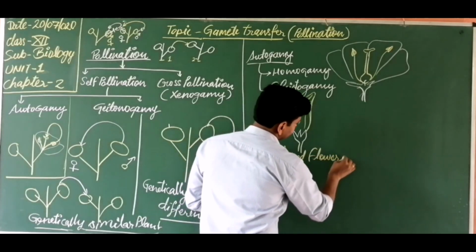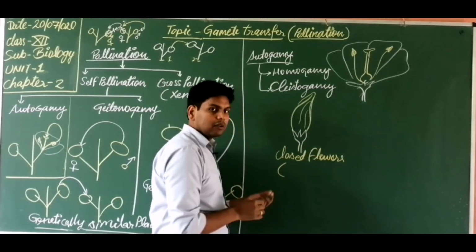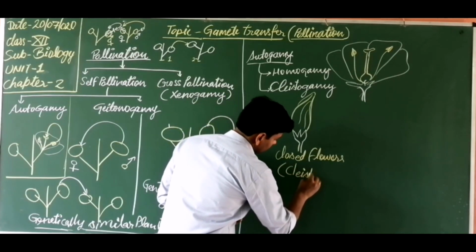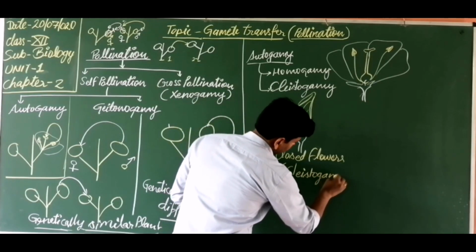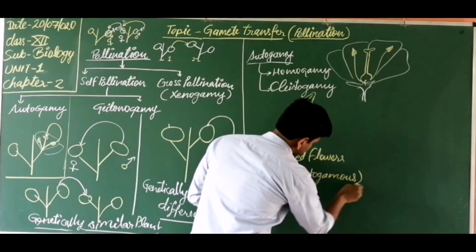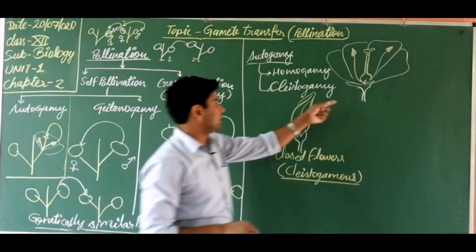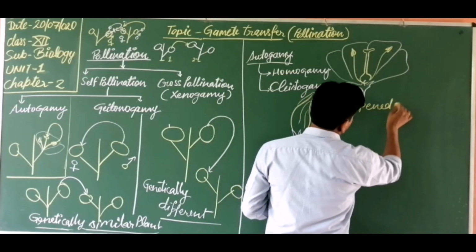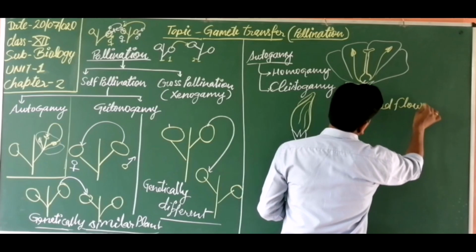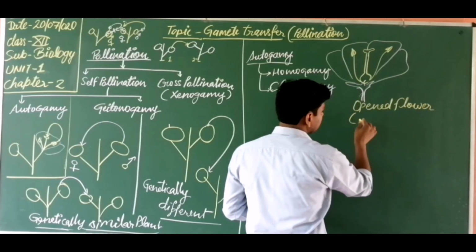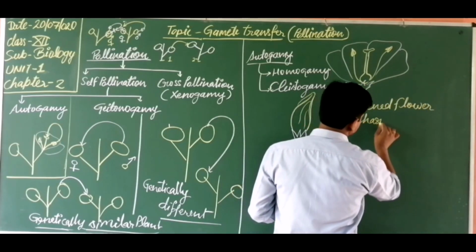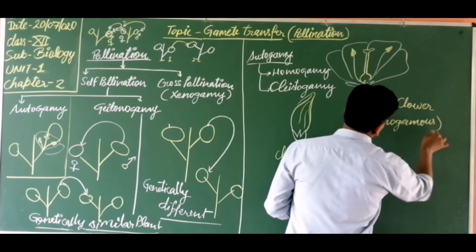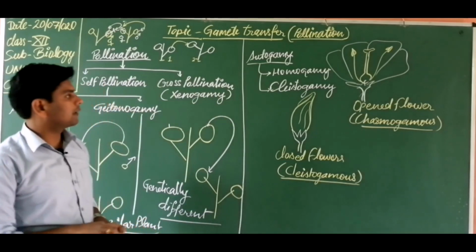These are also known as what? Cleistogamous flowers. And this flower is known as the open flower, which is also known as the chasmogamous flower. So this is known as the chasmogamous flower.